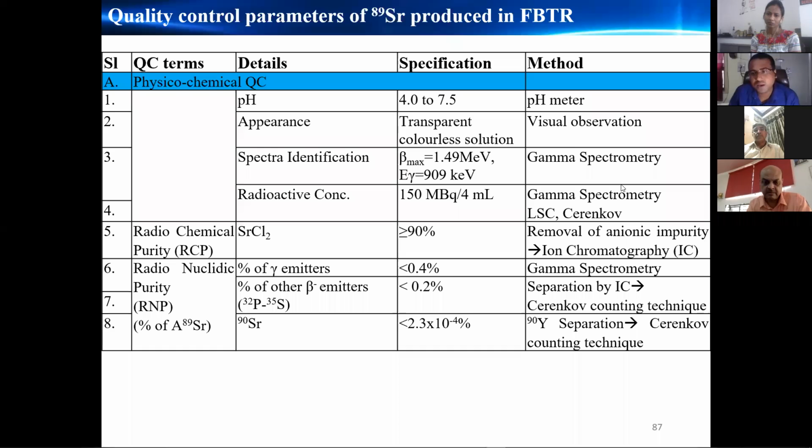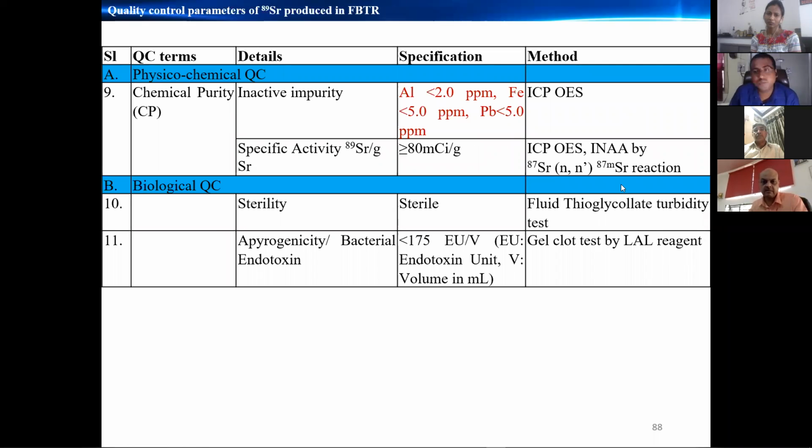And then for other quality control we use ICP OES, and sometimes we use NAA also, neutron activation analysis. And not only chemical quality control, we have to take care of the biological quality control also, because it has to go inside the body. So for that we do the sterility testing. For that we use the fluid thioglycollate test, and we do the pyrogenicity and bacterial endotoxin test. For the gel clot test, LAL reagent is used. These are the details of that. I will not go into details of that.